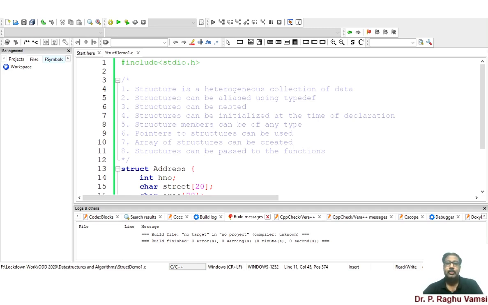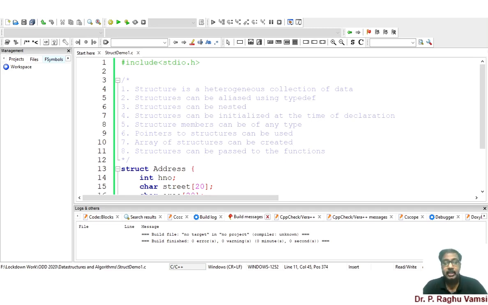Like in an array, whenever you declare an array of int x and initialize it as 10, 20, 30, 40, etc., all these values are of the same type, that is integer type. For that reason it is said to be homogeneous. Whereas in case of structure, you can group different things which may belong to a particular block, and they can be included in the structure.